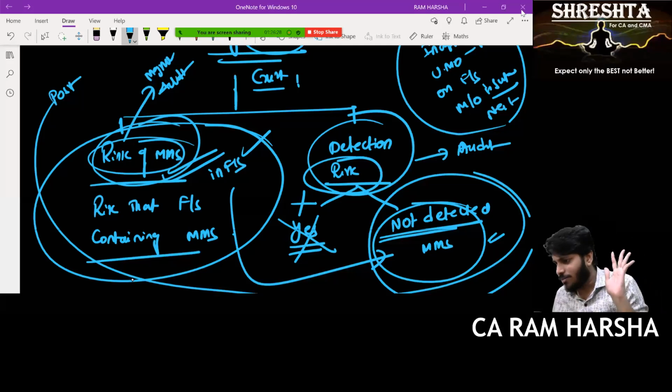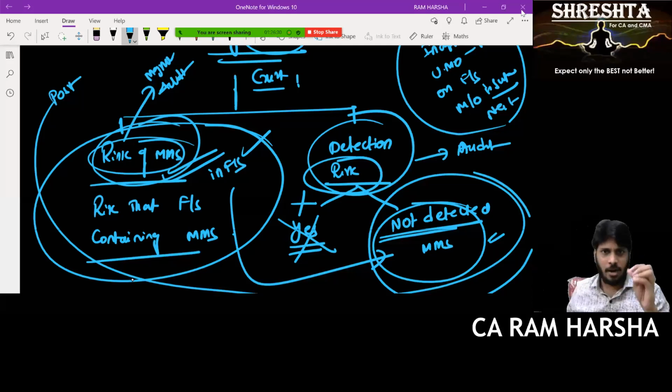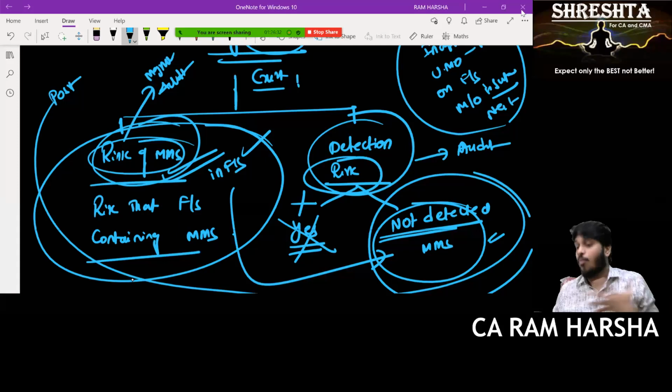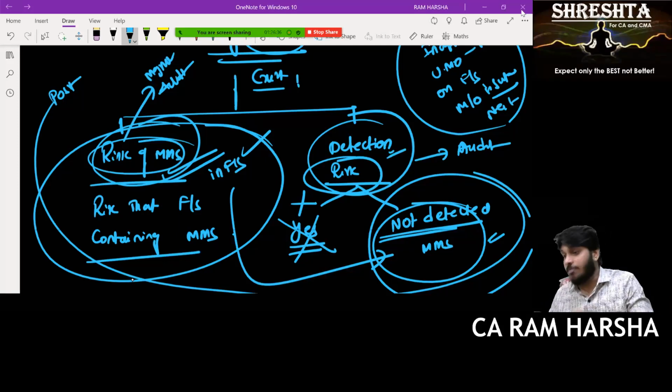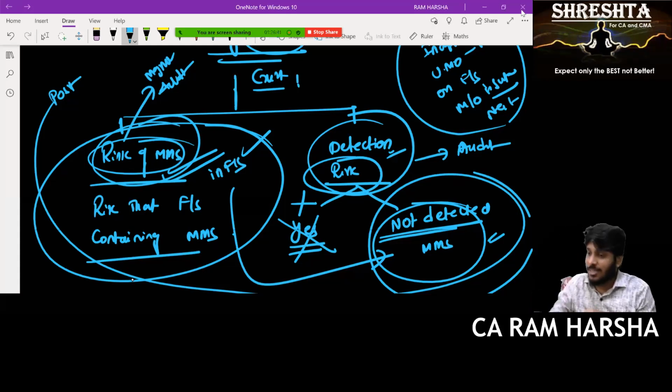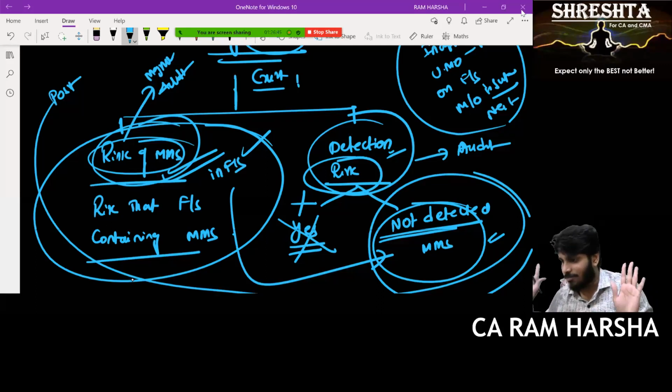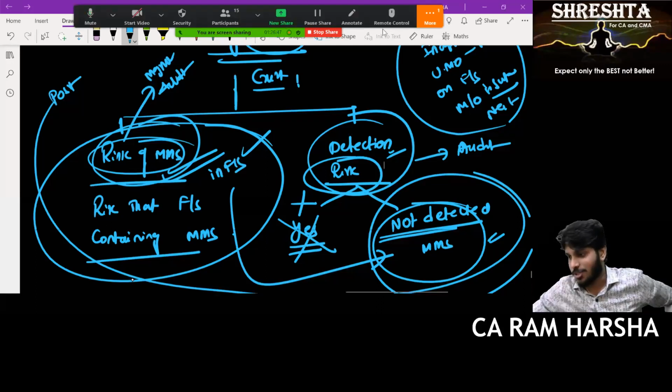Yes or no? Yes, sir. Whether financials are audited or not, risk of MMS always exists. Why do we do audit? In order to detect them. Why do you have to detect them? If you detect them, you will say financial statements are not correct. If you fail to detect them, if you think there are no mistakes, you will give positive opinion. Yes, sir. That's it. Okay.